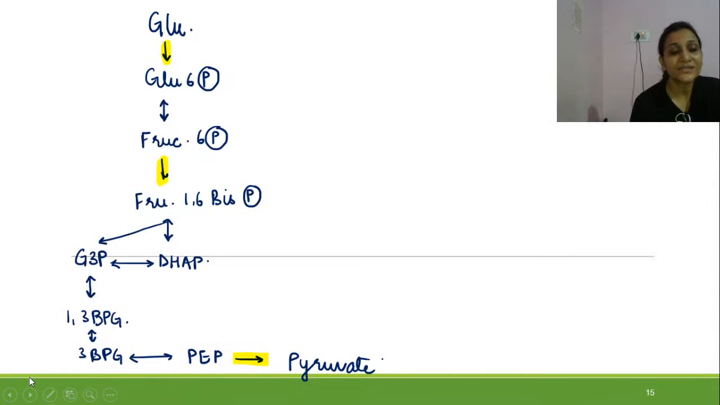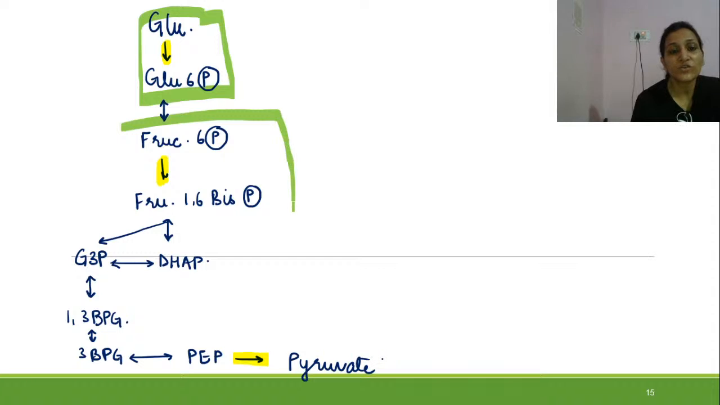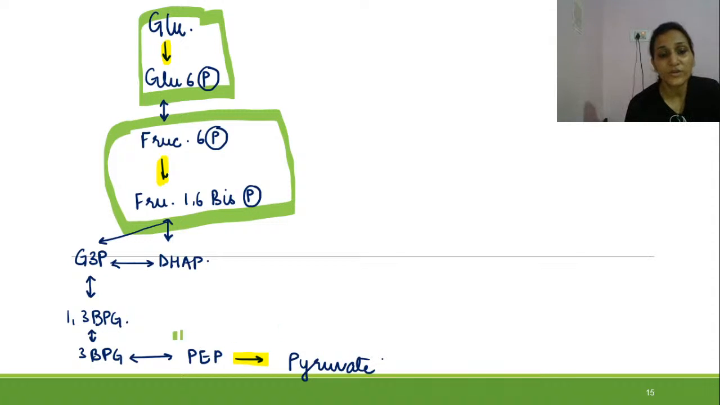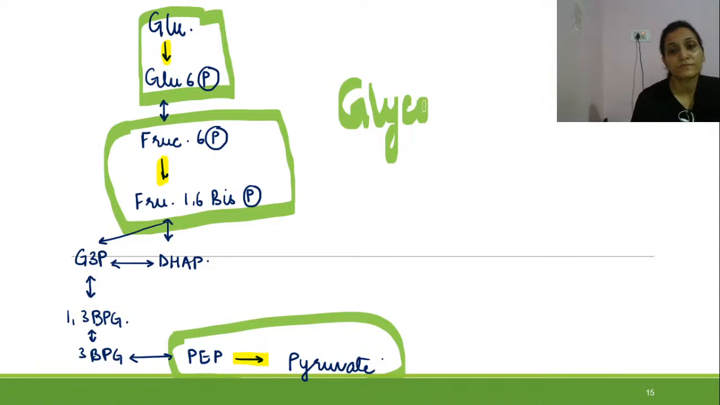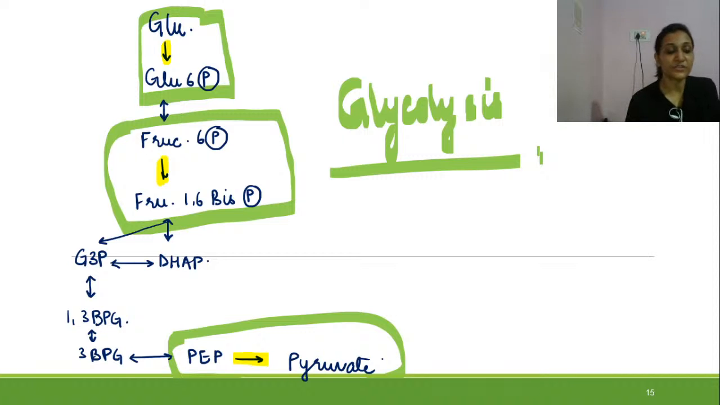So before that, let us have a look at which are the steps which are actually irreversible. Formation of glucose 6-phosphate from glucose is irreversible, and formation of fructose 1,6-bisphosphate from fructose 6-phosphate is irreversible, and formation of pyruvate from phosphoenol pyruvate is irreversible reaction. So this is our glycolysis, and these steps are irreversible, and these steps we need to reverse for production of glucose.